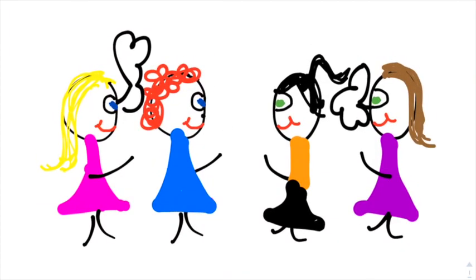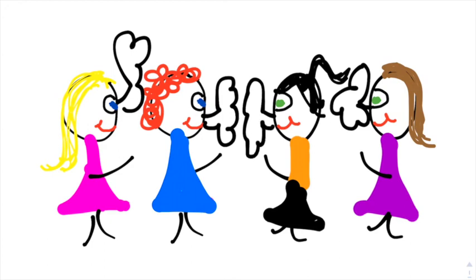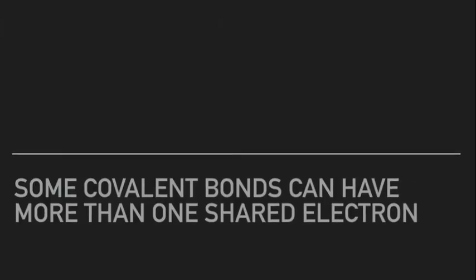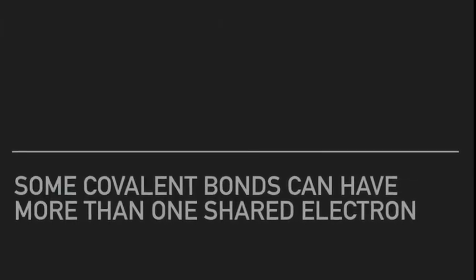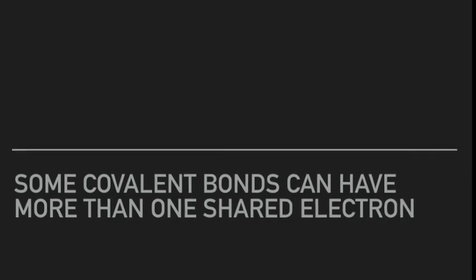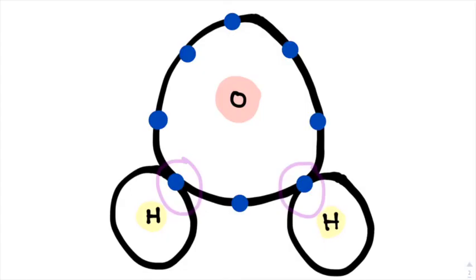Also, sometimes friends tend to form in groups so that people can have multiple close friends with whom they share their life. In this event, many bonds are formed in order to make one large friendship. This also occurs in covalent bonds when some atoms need to share more than one electron in order to fill their valence shell. Take water again for example.